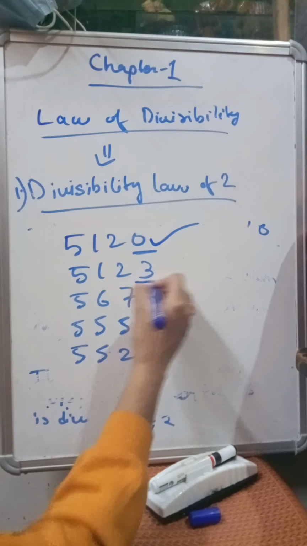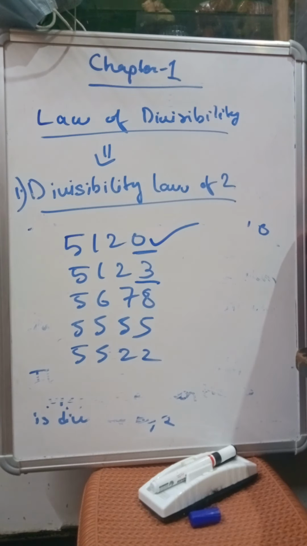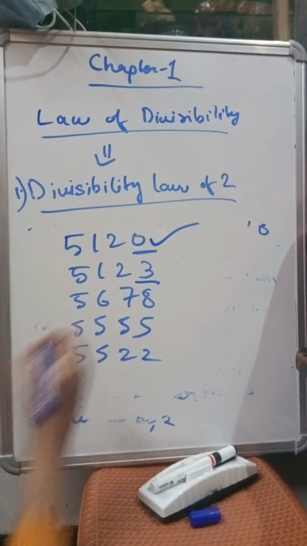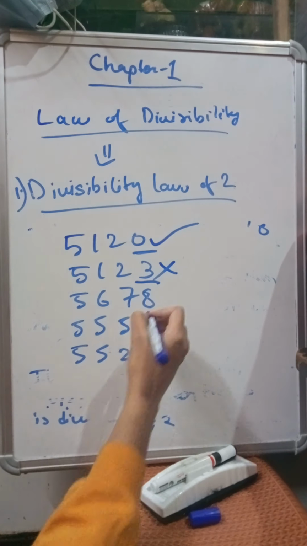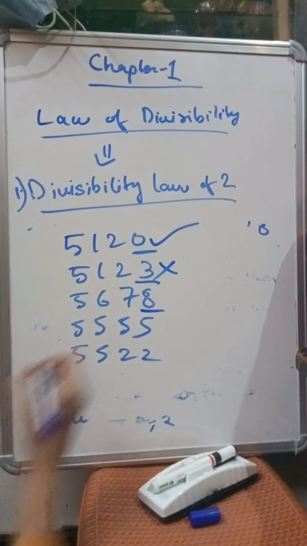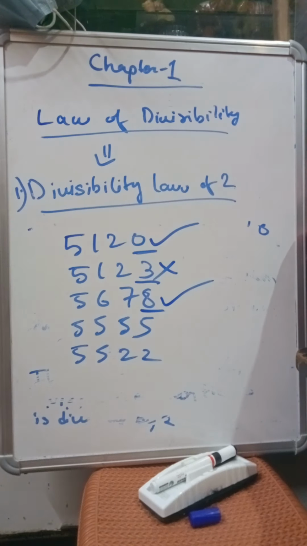Now the last digit of this number is 3. So 3 is not an even number. So this will not be divisible by 2. Again, 8 is divisible by 2, and 8 is an even number also. I told you that if the last digit is 0, 2, 4, 6, 8, and 8 is present here, so it is divisible by 2.